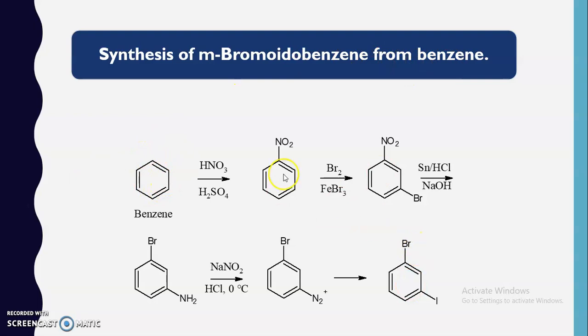Here also we cannot directly carry out the synthesis of the m-bromoiodobenzene, because suppose in the first case to this benzene, if we have introduced a bromine functional group, then this bromine functional group is acting as an ortho para director, and here we want iodine to be introduced at the meta position, due to which we directly cannot synthesize m-bromoiodobenzene from the benzene, and for that purpose we are going to use the diazonium salt to perform this particular reaction. So these are the various synthetic applications of diazonium salt.